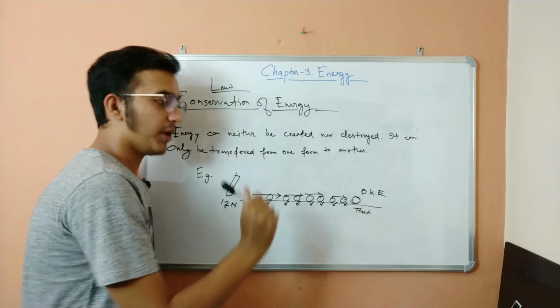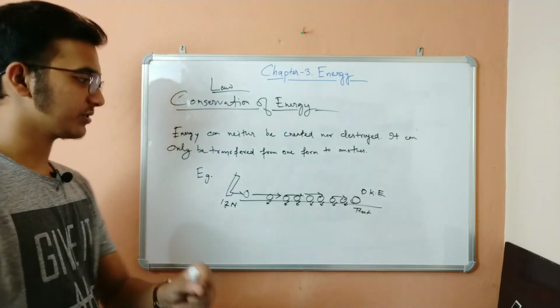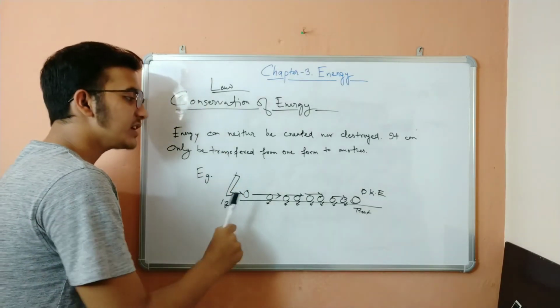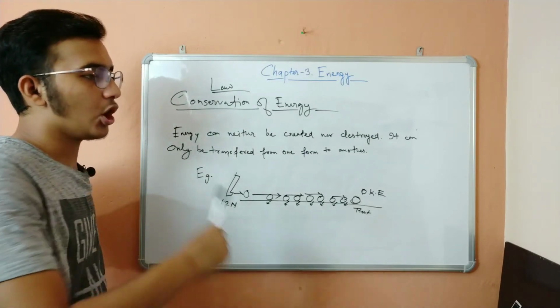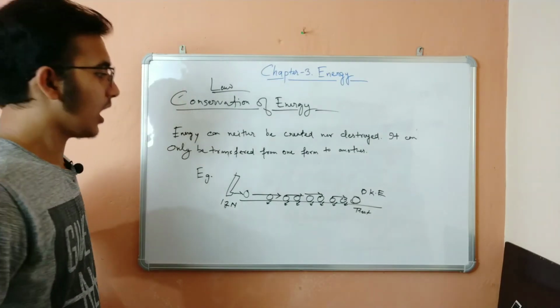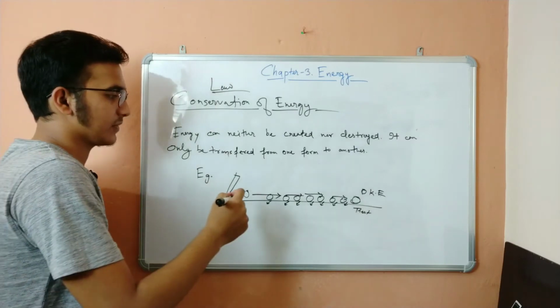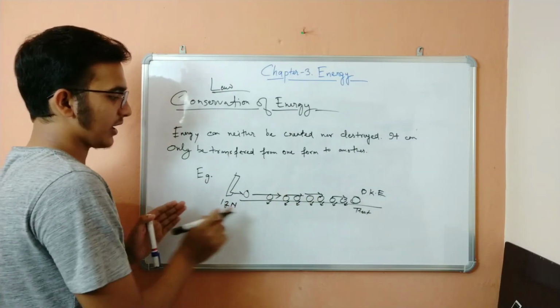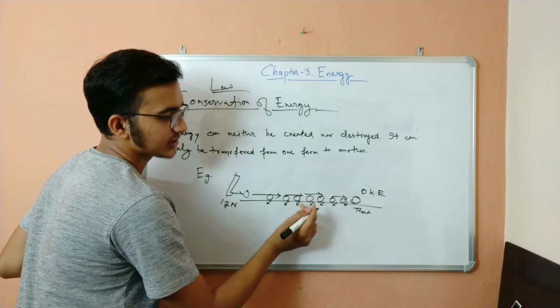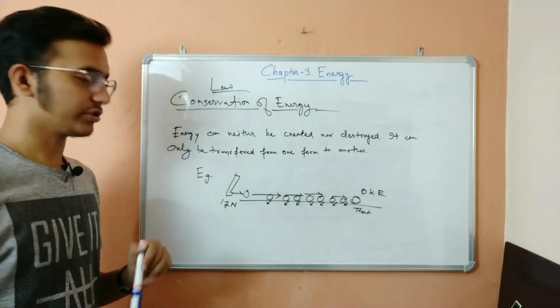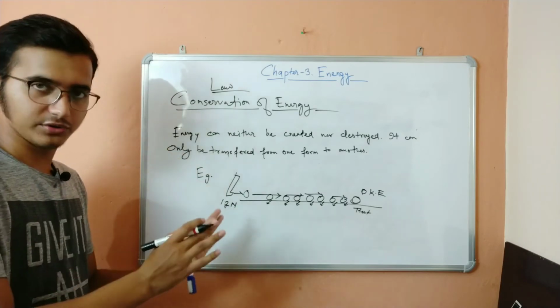But still, in the whole process, the ball has not gained any energy, nor has it suddenly lost any energy. Why am I saying that? While the ball was moving, I applied 12 Newton force. So when it came here in the middle, suddenly it didn't get 13 or 14 Newton of force. 12 Newton was 12 Newton.